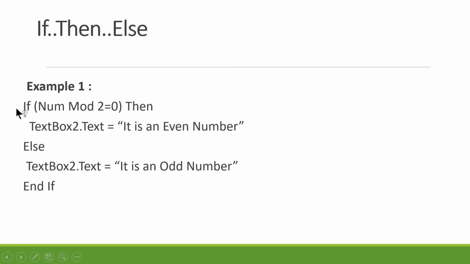No. In that case what happens? The else part, the false part will be taken into consideration. In that case the message is: it is an odd number. This particular message will be displayed in TextBox2 and the property is Text. And the if statement will end with end if.